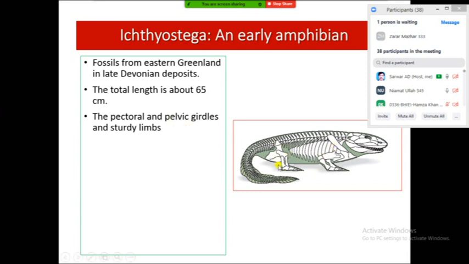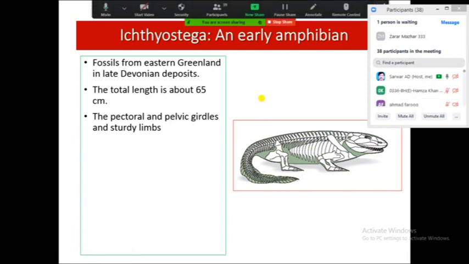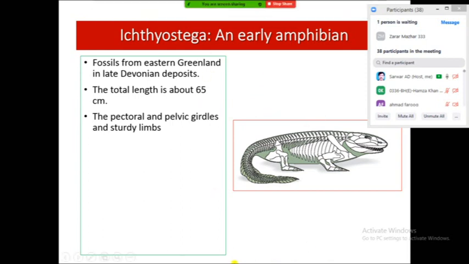This is the pectoral and this is the pelvic region. These were very strong bones as compared to the structures present in fishes, and we have discussed that fish usually have a very light skeleton, as this is the demand of their locomotion in the water bodies.